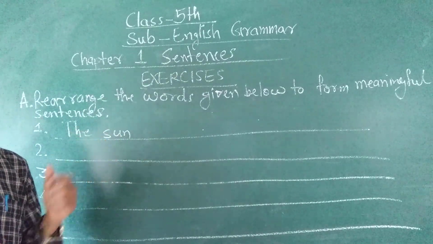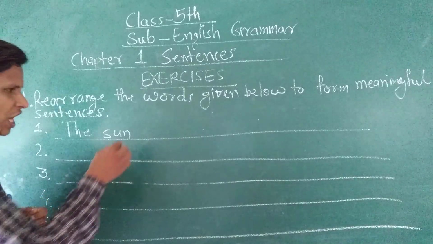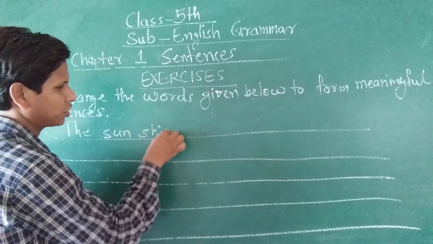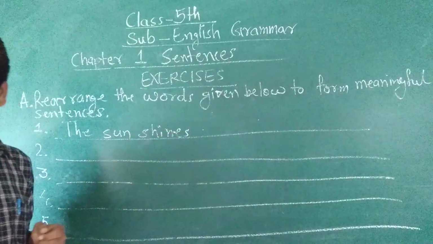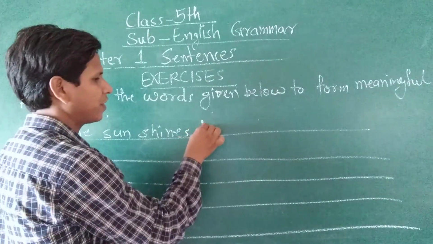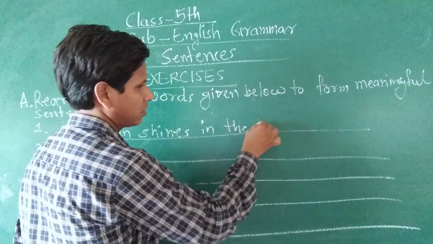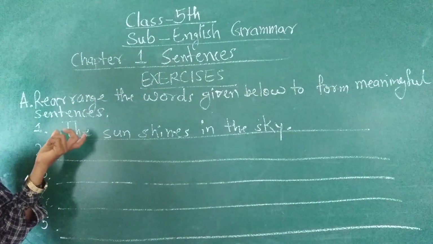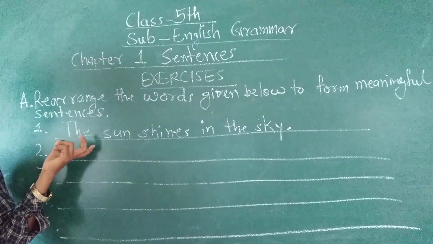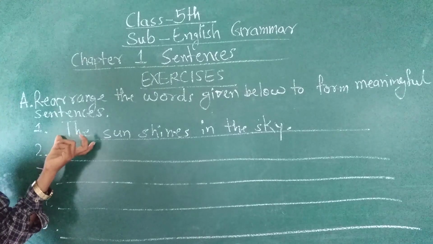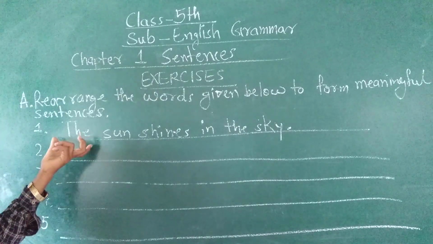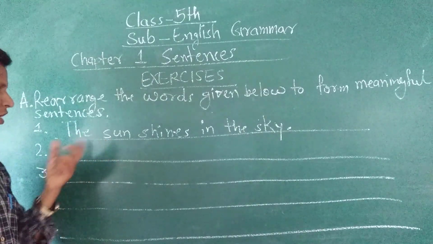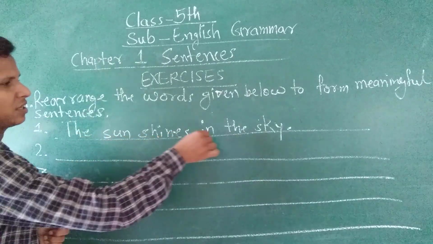Next we will write the verb, and the verb is shines. The sun shines in the sky. Then we will write the other words. Full stop. So this is a sentence. Why? Because the words are arranged in a meaningful order. The sun shines in the sky.